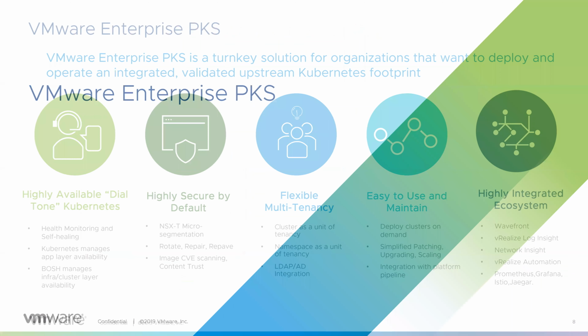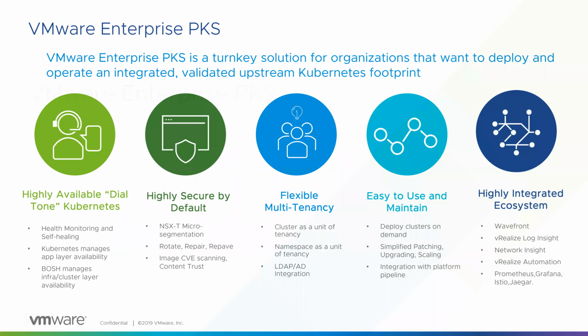Now let us take a look at VMware Enterprise PKS. These 5 key features are very important, and they are building a very strong ecosystem. The first one is high availability, health monitoring and self-healing at the cluster infra level and also at the app level. When I say app, I mean application.